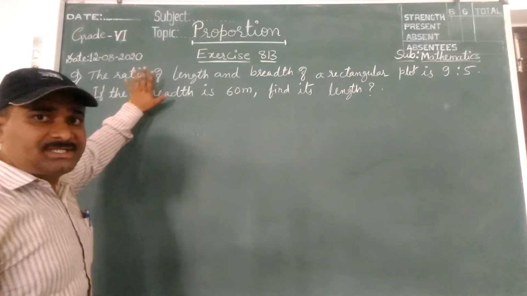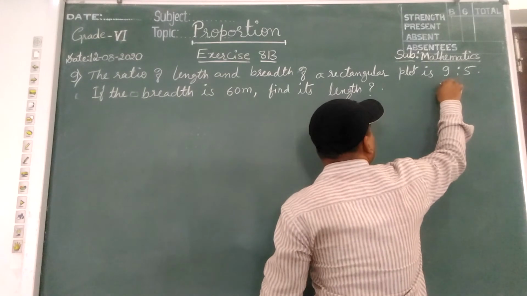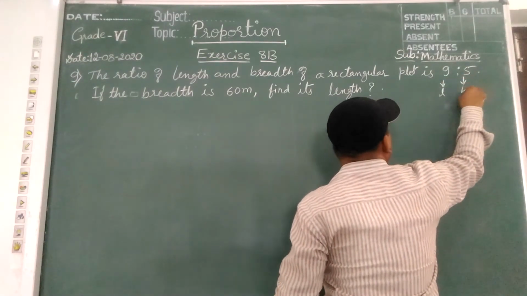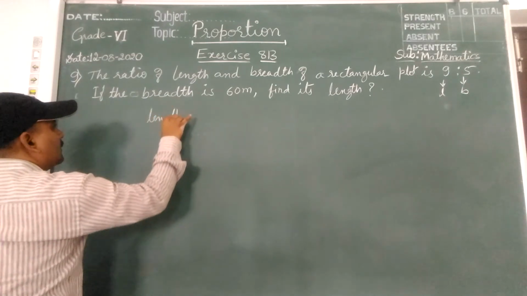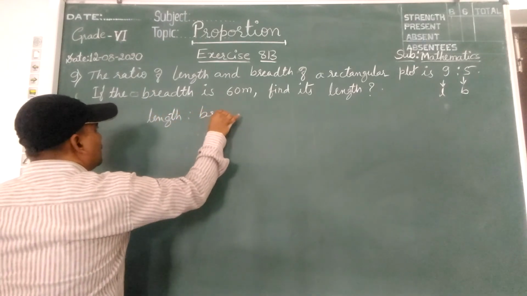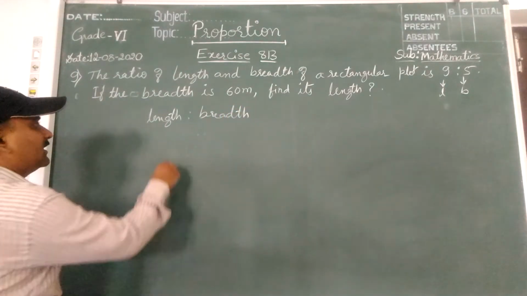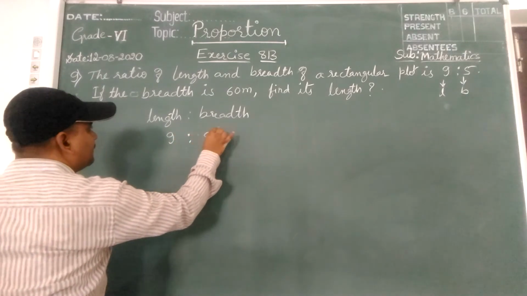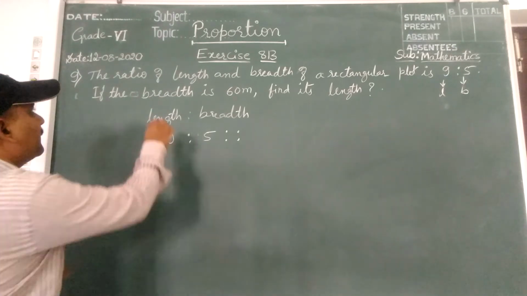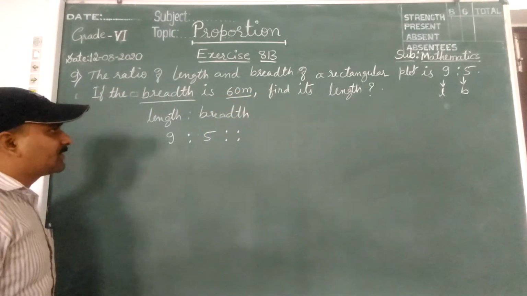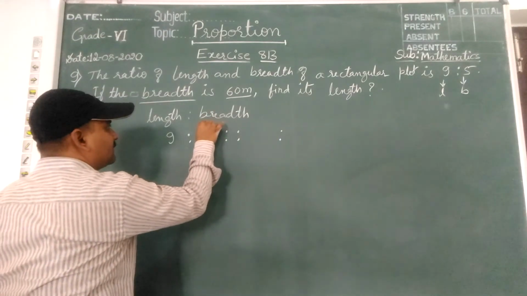Okay, now, children, last question of this exercise. The ratio of length and breadth are given. This is length and this is breadth. So ratio of length and breadth is 9:5. In this, breadth is 60 meter. Where will you write it, children? This is breadth.